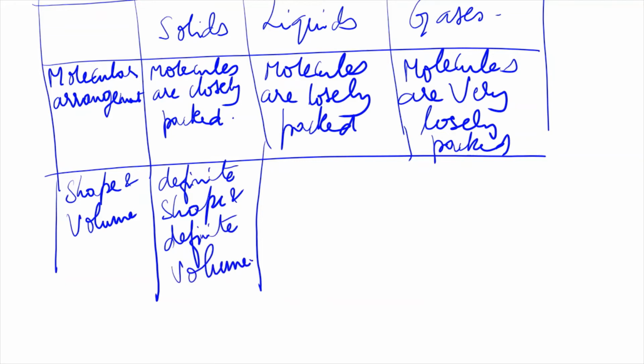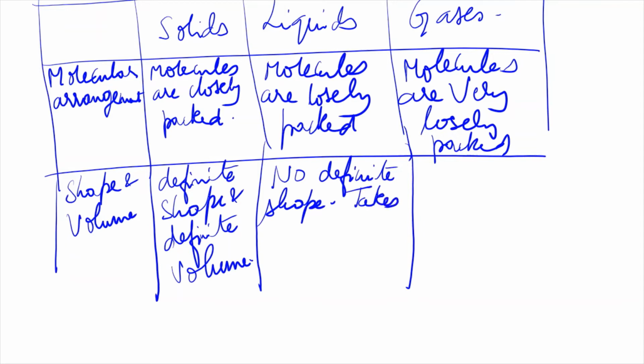Yes. Now liquids do not have a definite shape because they take the shape of the container. If you pour liquid in a cylindrical glass, it will look cylindrical. If you pour the liquid in a spherical cup, it will look spherical. So liquids have no definite shape; they take the shape of the container.